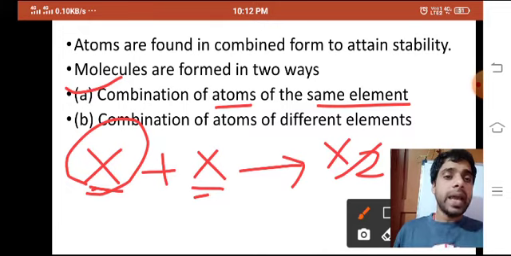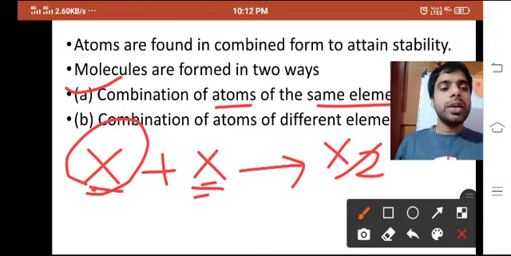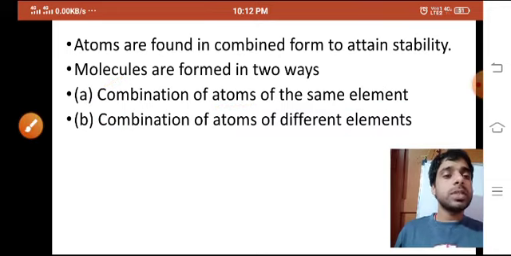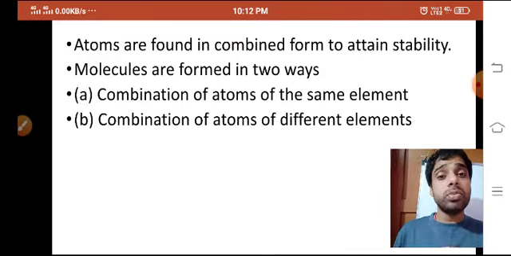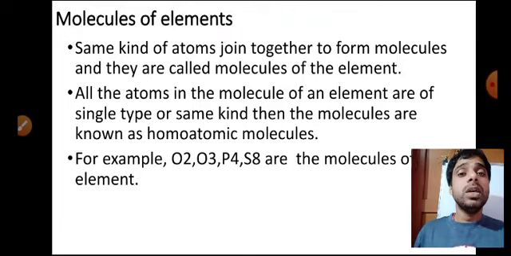Element means what? X is also an element, and its atom would also be X. It would be the smallest part. So you can see combinations of atoms of the same element and combinations of atoms of different elements. Different elements will also be there, and that will also form molecules.